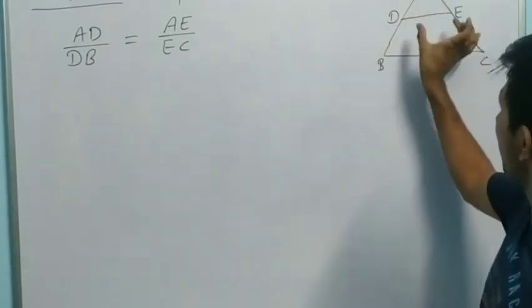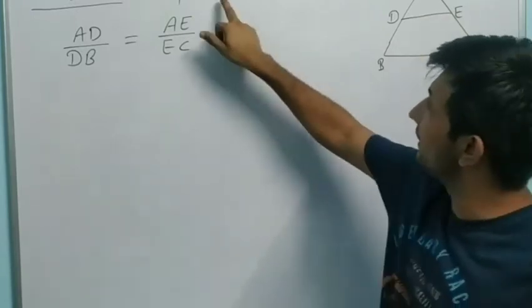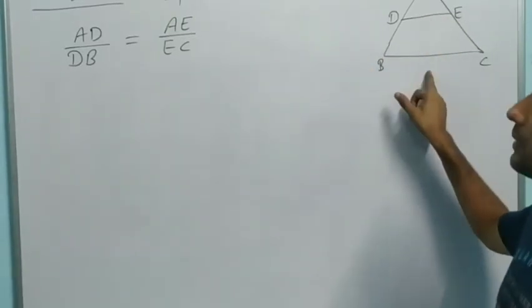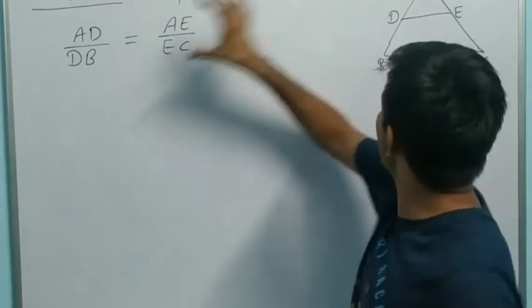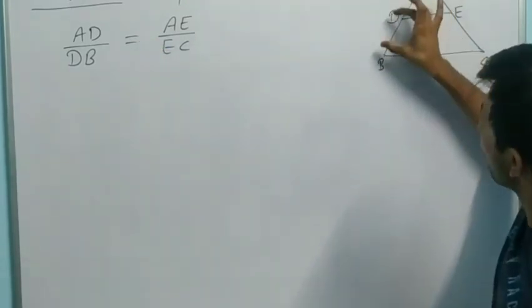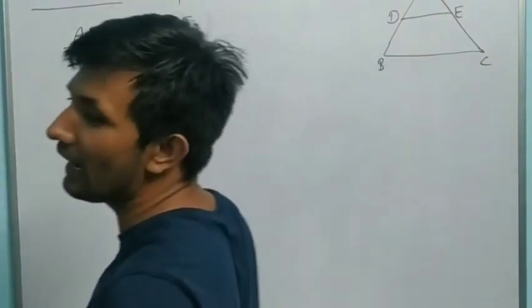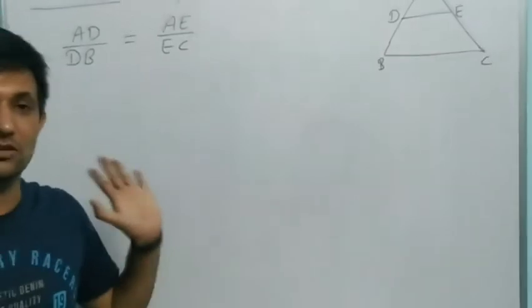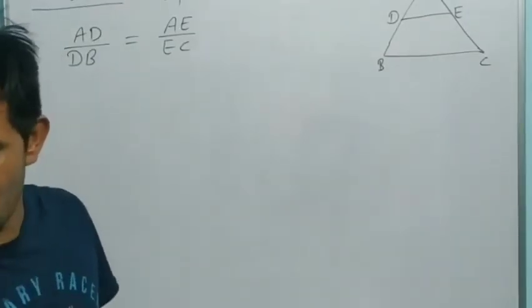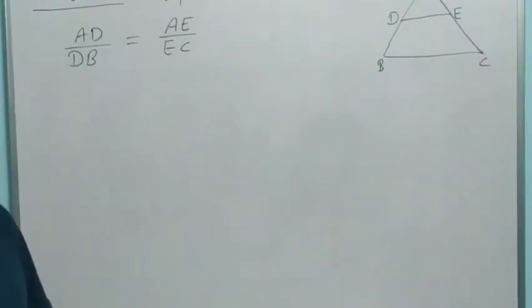Always remember, if DE is parallel to BC, then the ratio AD upon DB is equal to AE upon EC. This ratio is always equal; the sides are divided into equal ratio. Example number 1 in your book, dear.